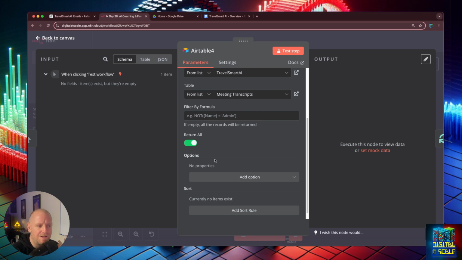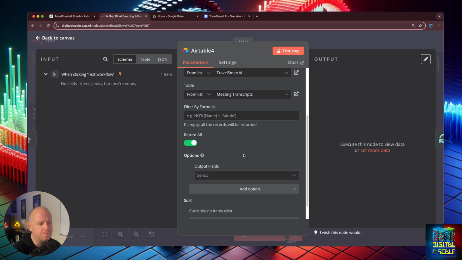But for this, I don't need all of the information. I just want the AI analysis. I don't need the full transcript. I don't need the full item. So here I'm going to add an option, and I'm going to say output fields. This is really important. We've already done the summary, the analysis.